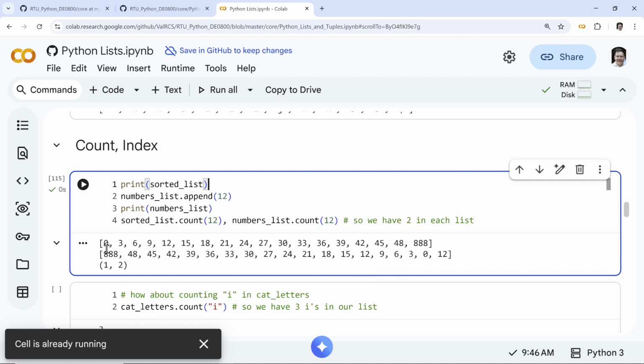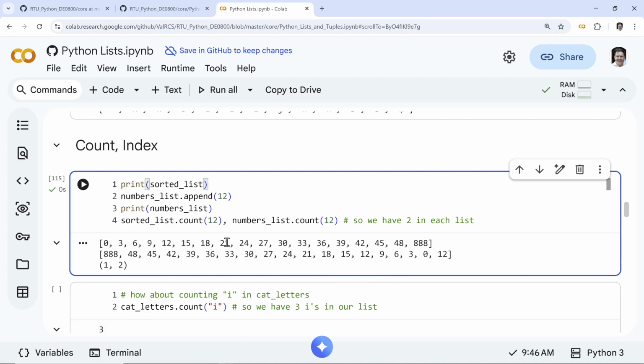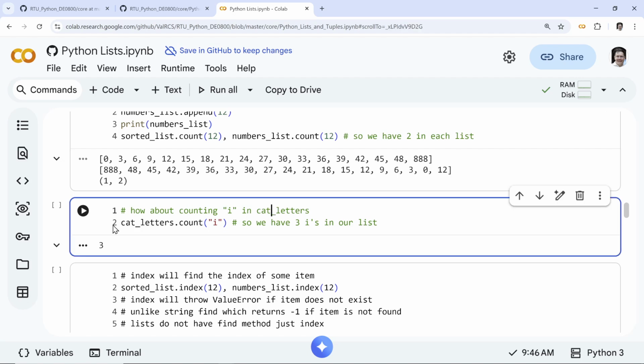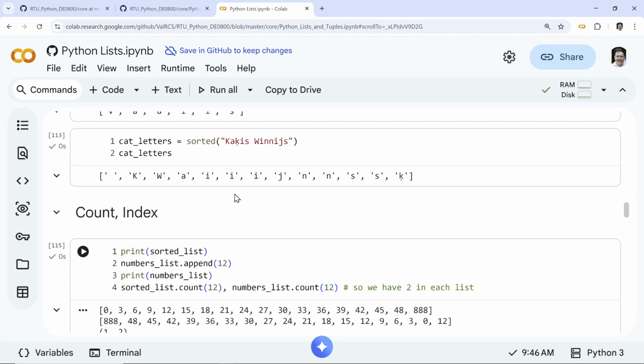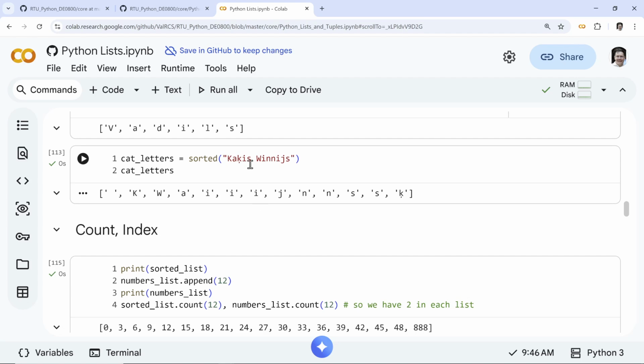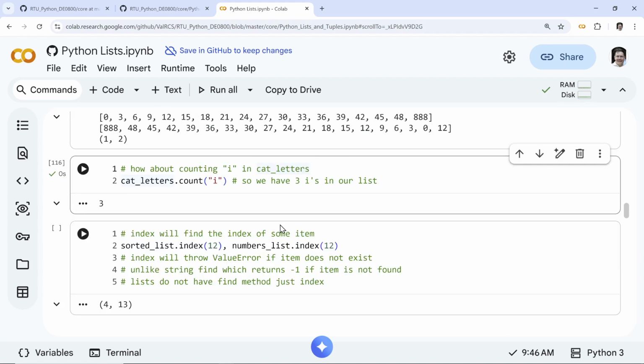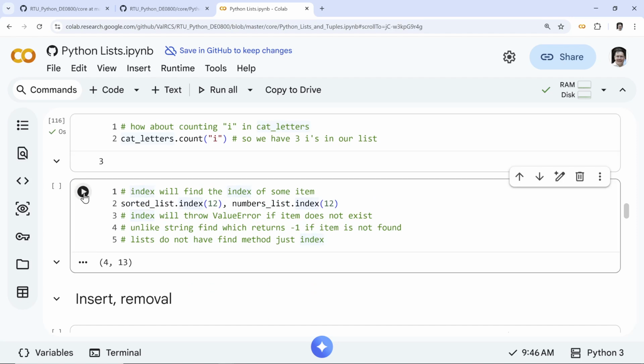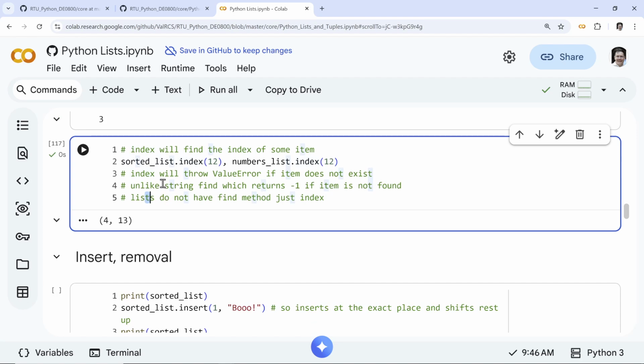Oh yeah, okay. So what I want to show you is that this original one has 112, and here has 212, and those are counted, right? So I could count letters, count three. We have three eyes, right? You can count three eyes here because one, two, three. We can count them. So we can find the index of number 12. So index, you don't have find. By the way, remember, string used to have an extra method called find, and list only has index, which gives you an index error if you don't have the value.